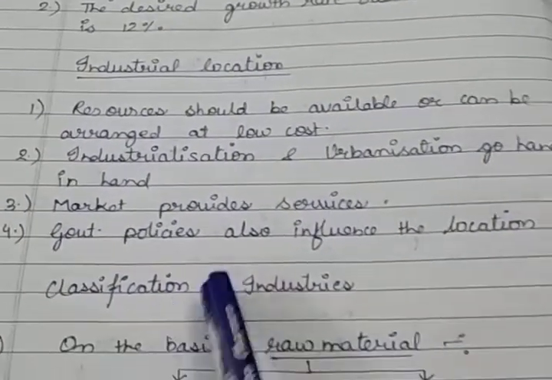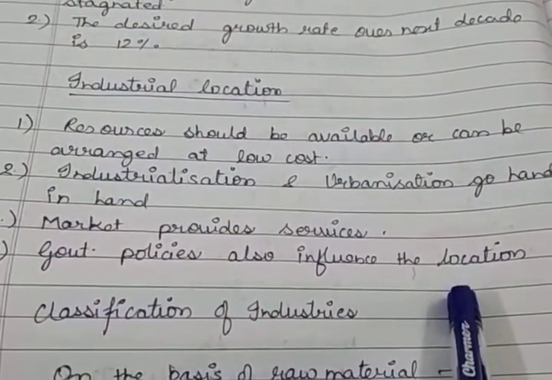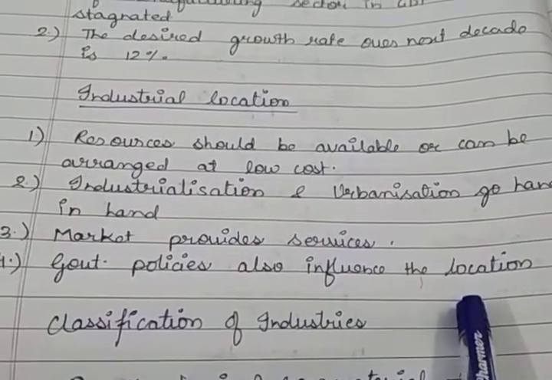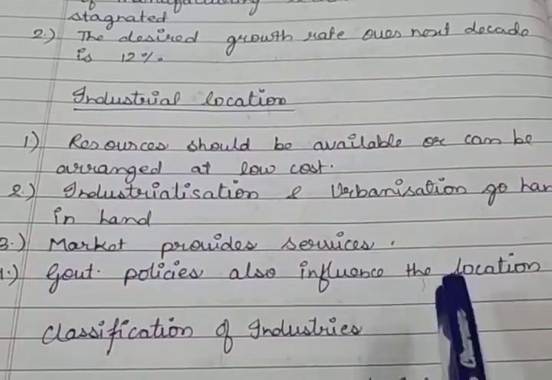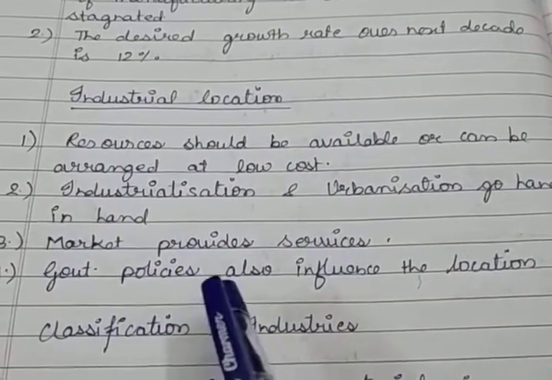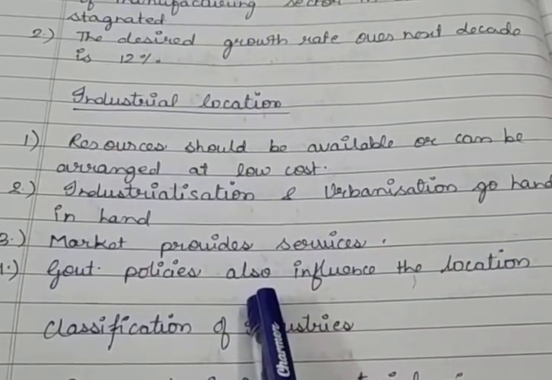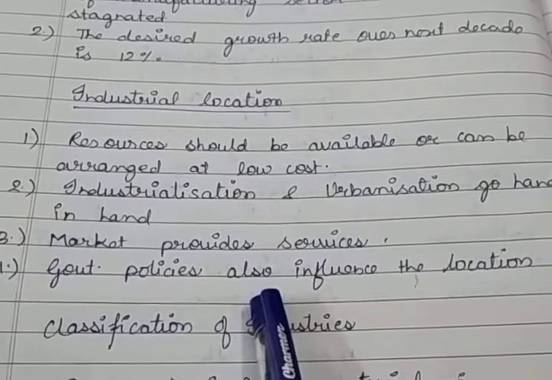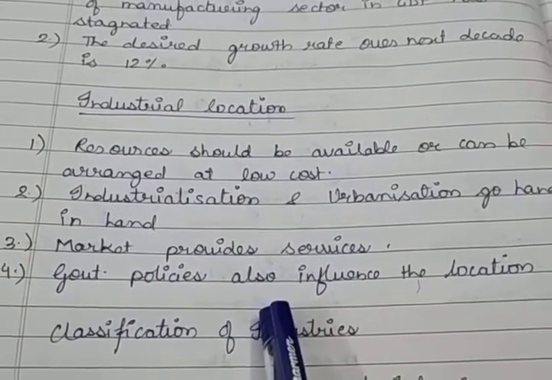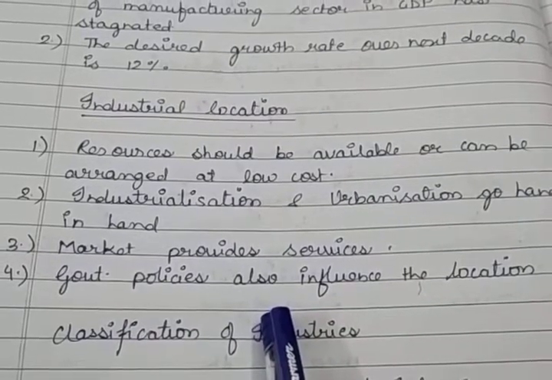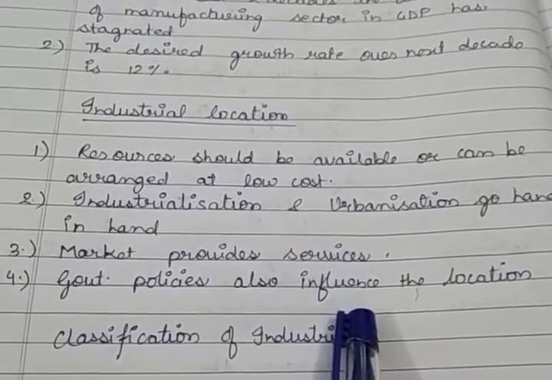Okay. Now government policies also influence the location. Sometimes in regional areas, rural areas, backward areas, hilly areas, and tribal areas, the government gives relaxation to set up industries. For example, for 5 years there is some relaxation in sales tax. Sometimes for 5 years relaxation is given in the electricity bill or the water bill, or different types of infrastructural facilities are also given to them. So government policies also affect the industrial location.